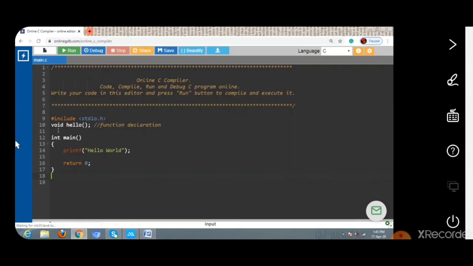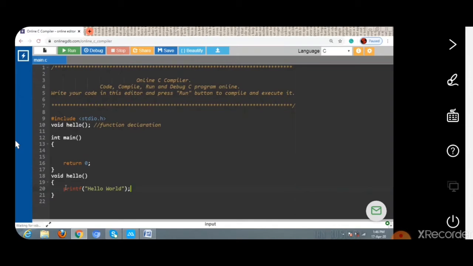So what we write in the function declaration should come in the function definition's first line, that is void hello, without a semicolon, because we are going to define the function. So void hello followed by an opening brace and a closing brace. Inside that we define the task to be performed by this function, which is to print hello world.